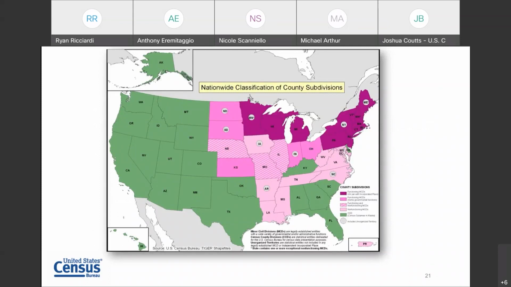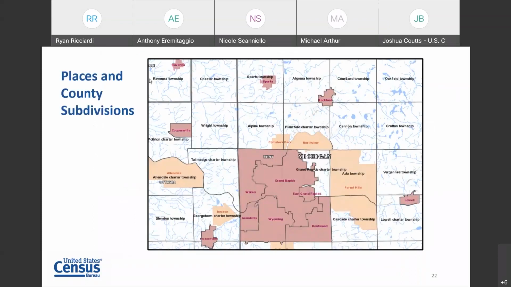If we look at the next slide, I want to get back to that concept of the relationships between these different geographies and different entities. We see here the relationship between places and county subdivisions as two separate types of entities.